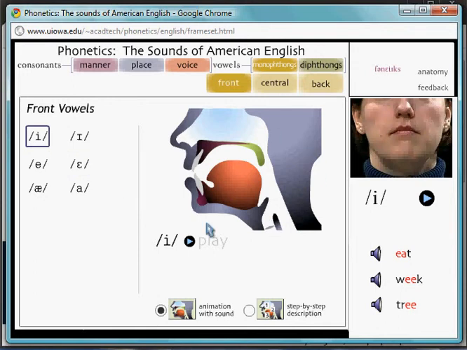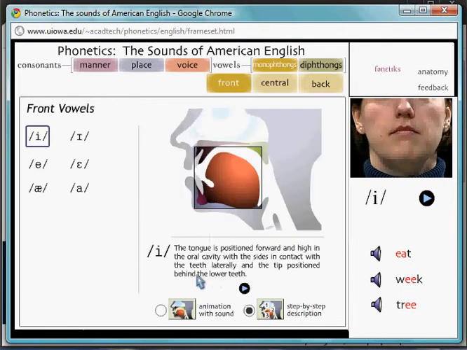On the central panel now you can see an animation showing how this particular sound is produced by the speech organs. Click on the play button and watch the process of the sound formation. You can do it not once. You can opt for a step-by-step description as well and follow every movement made in the mouth, like this.